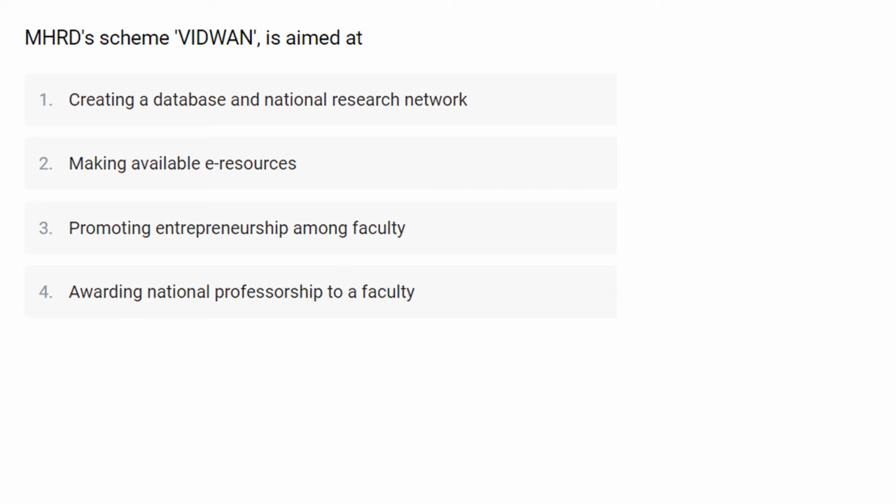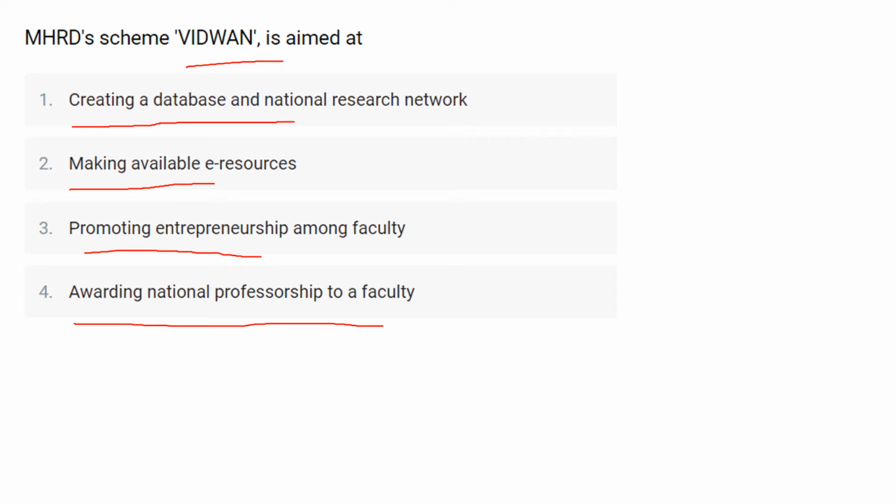The MHRD scheme Vidwan is aimed at. So here in this question they ask you about the scheme Vidwan, for which the first option is creating a database and a national research network. The second one is making available e-resources. The third one is promoting entrepreneurship among the faculty, and the last one is awarding a national professorship to the faculty.